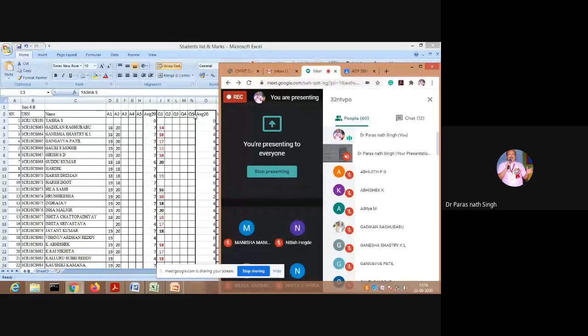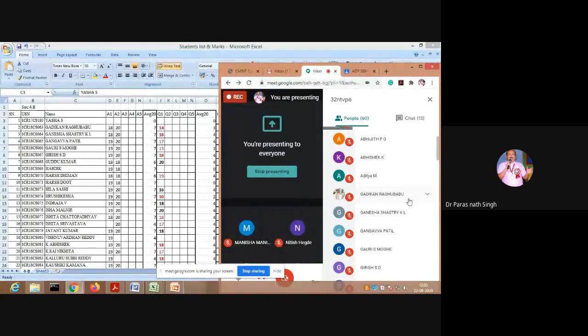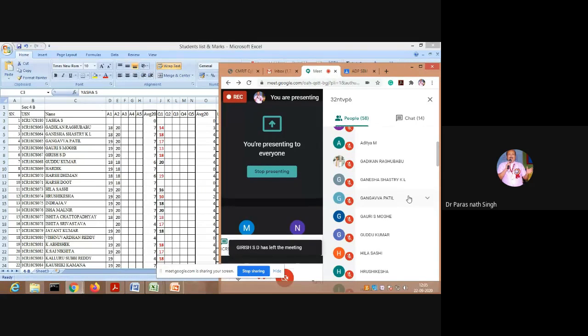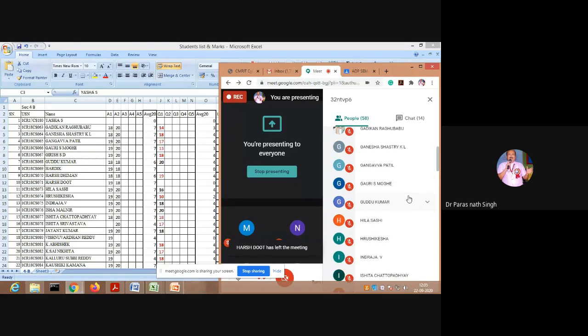Ji Raghu Babu. Yes, Ji Raghu Babu is there. So why will I ask the others alphabetically? It is given here. Avijit PG, Abhishek K, Aditya M, Ji Raghu Babu, Ganesha Shastri, Ganesha Gangawa Patil, Gauri Smoghe, Guddu Kumar. Everyone is there.